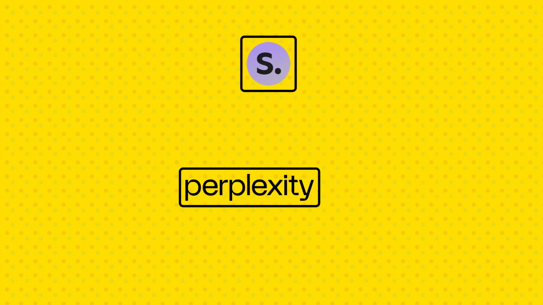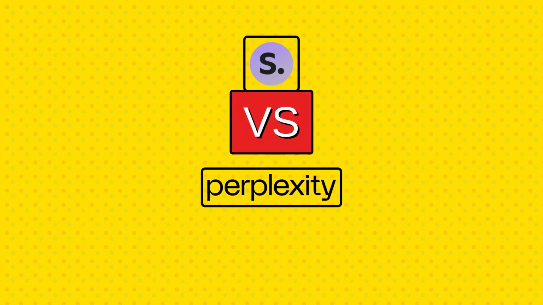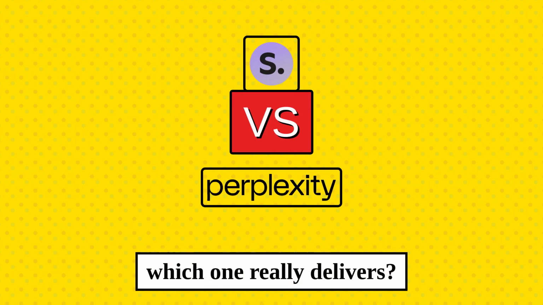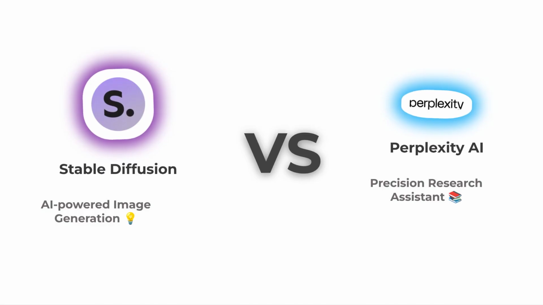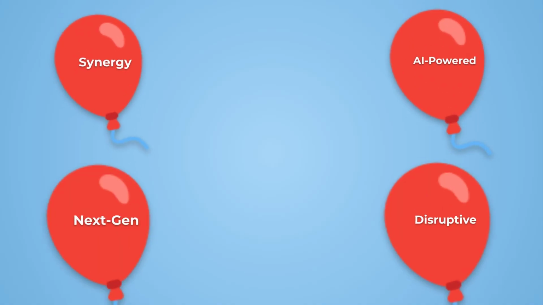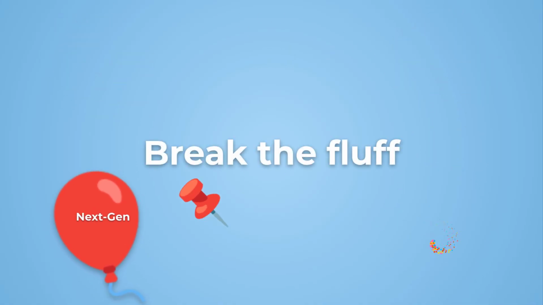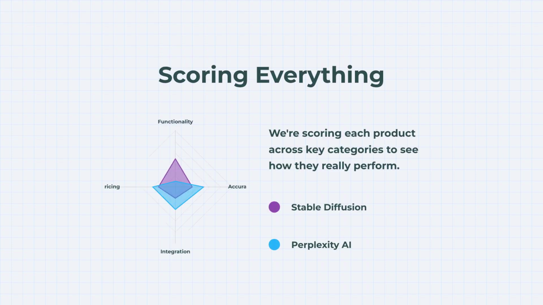Two breakthrough AI tools, Stable Diffusion and Perplexity AI, go head-to-head in 2025. Which one really delivers? On the left, Stable Diffusion, the powerhouse in AI image generation. And on the right, Perplexity AI, your precision research assistant. Let's skip the buzzwords and get to the real stuff. Each category earns points, and at the end, you'll see exactly who comes out on top. The result might just surprise you.